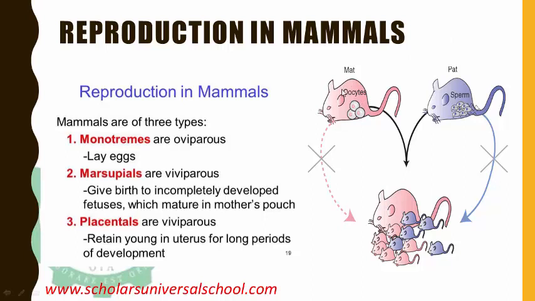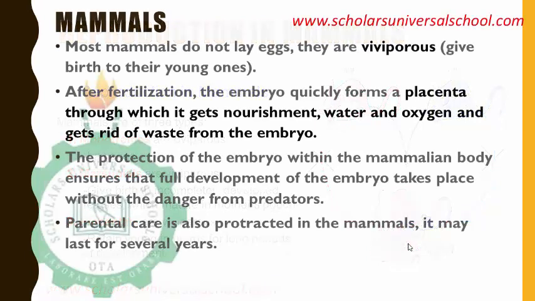The oocyte is inside the rats, and you can see this is the female, this is the male releasing the sperm. By the time the two of them come together, they'll be able to release their young ones. Okay, so most mammals do not lay eggs, like I've said. Only few of them lay eggs, but most mammals do not. So that's why we regard them as viviparous, because they give birth to their young ones.